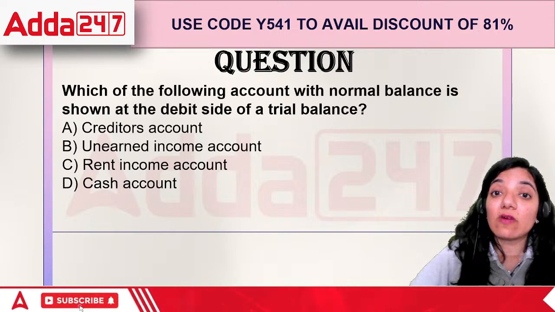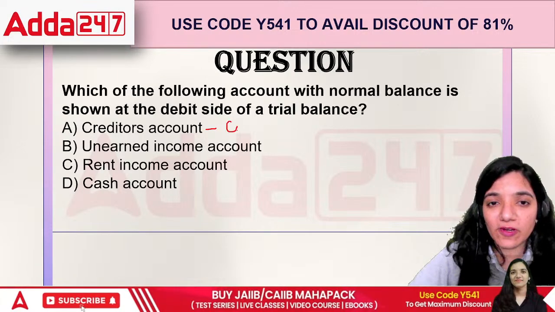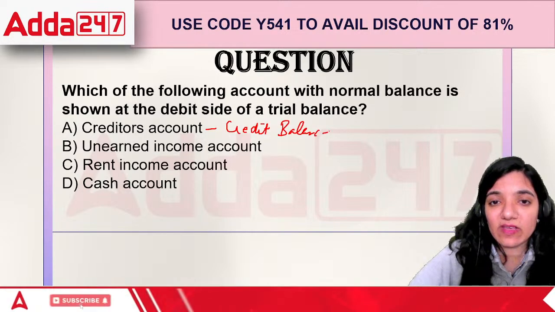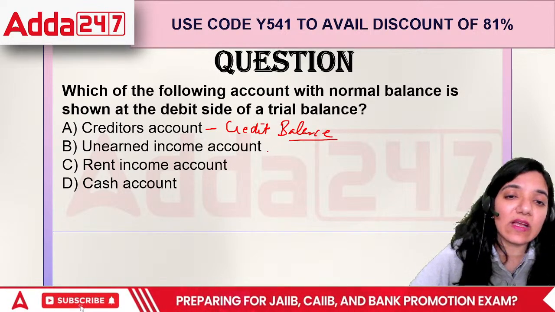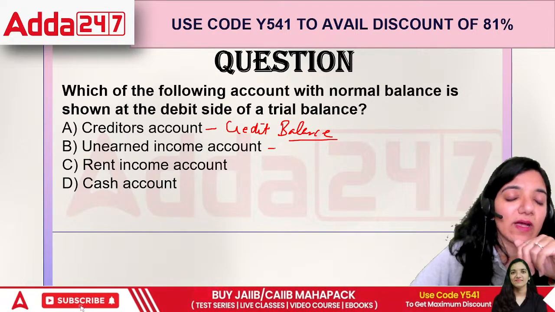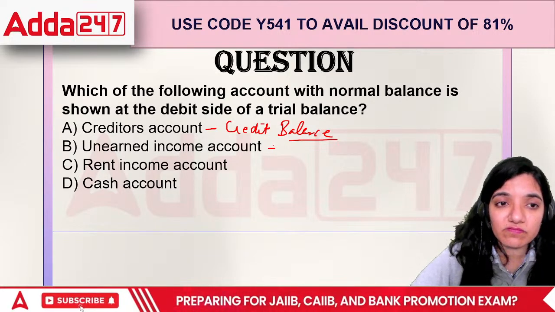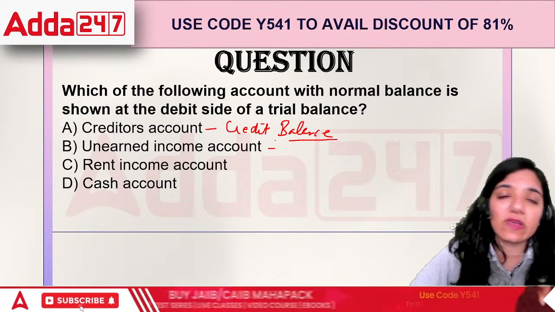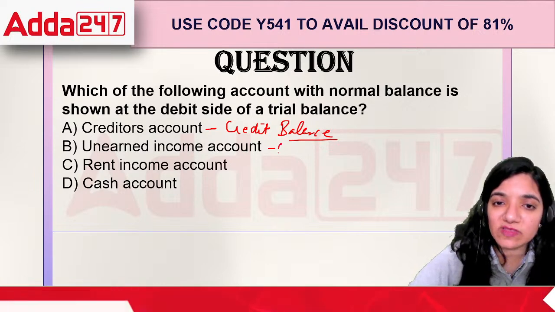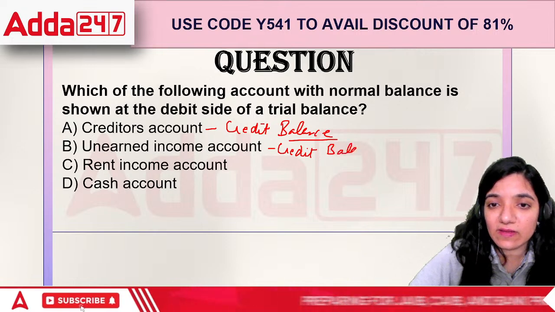See, a credit account will normally have a credit balance because it's a liability, and liabilities ideally have credit balances. Unearned income is when I receive money in advance and it's not earned yet. It's again a credit balance because this is a liability. If I receive money in advance from you, it's a credit balance.